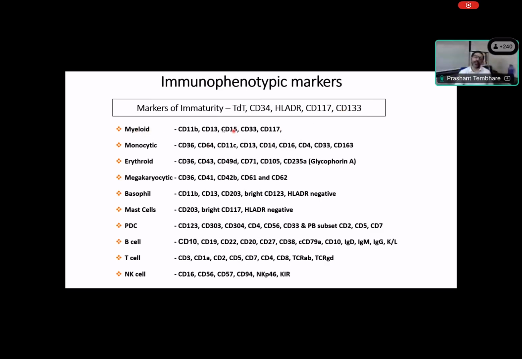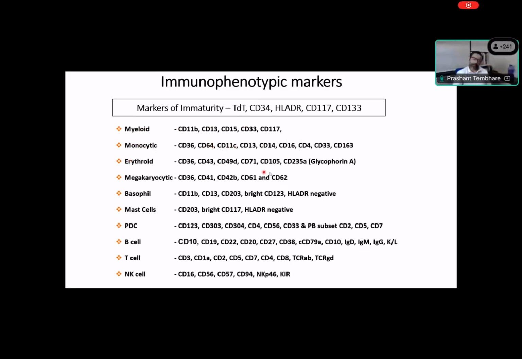For example, for myeloid cells, usually we use CD11, CD13, 15, 33, 117, right? CD60. These are commonly used myeloid markers. Then these markers are also expressed on monocytes. But in monocytes, there are a few markers which are specifically expressed. For example, CD40, which is not expressed in myeloid cells or granulocytes. Then CD163 or CD11c. These are also expressed in granulocytes, but at very low levels. CD64 is very highly expressed on monocytes.